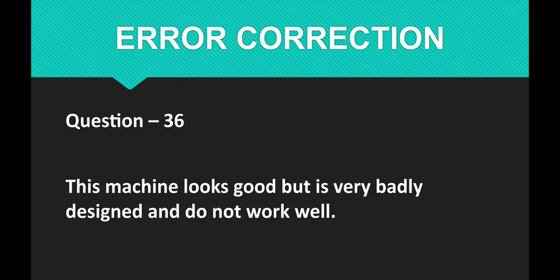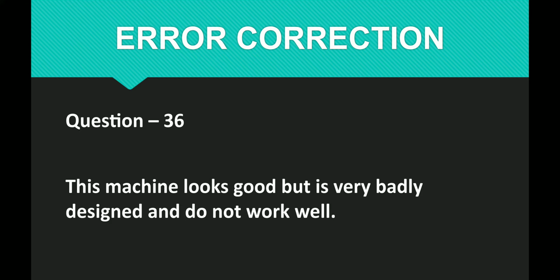This machine looks good but is very badly designed and do not work well. Read the question once again. Try to find where the error is. I will tell you the rules along with the correct sentence. This machine is the subject. Looks is the verb. Sorry, this machine is the singular subject and looks is the singular verb. So this part is correct. This machine looks good. This part is correct.